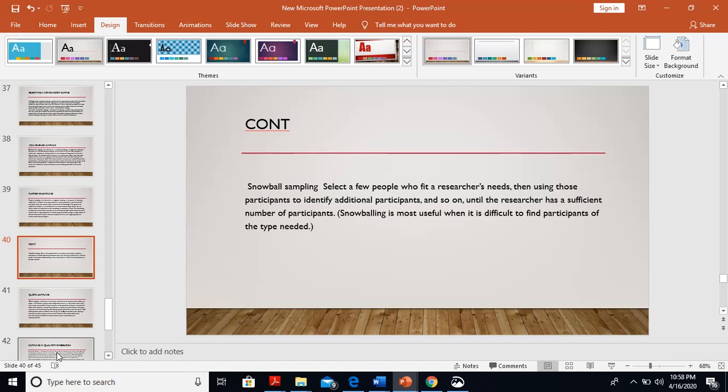Snowball sampling is also a part of purposive sampling. In this type of sampling, researchers select a few people who fit the researcher's need, then use those participants to identify additional participants, and so on until the researcher has a sufficient number of participants. Snowballing is most useful when it is difficult to find participants of the type needed.